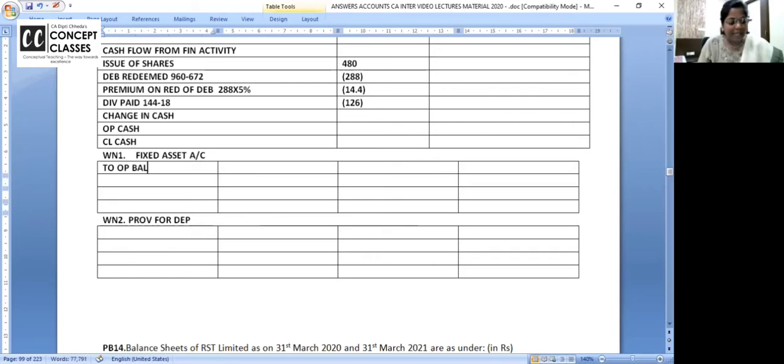To opening balance of the fixed asset is 3840. And leave 3-4 lines, there are quite a lot of items. By closing balance 4560. Provision, always the opening balance is on the liability side, 1104. Closing balance on this side is 1392. Clear? Just opening asset, closing asset, opening provision, closing provision.